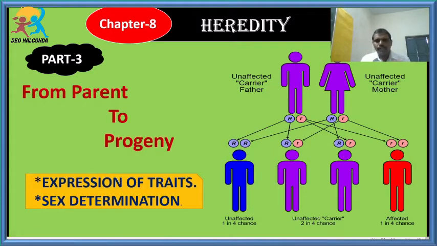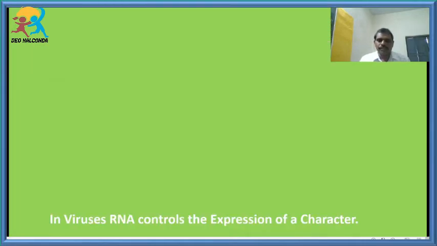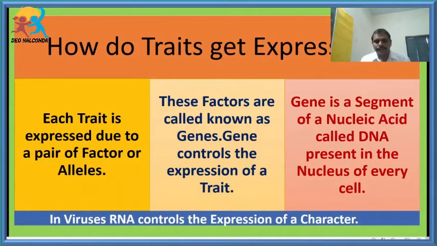Students, now in this session we are going to discuss how the traits are expressed. What do you mean by trait, students? You are very clear. See, what do you mean by trait? Trait is also called a character. I have given many examples for characters: shape of the seed, length of the stem, color of the seed, color of the flower, and position of the flower.